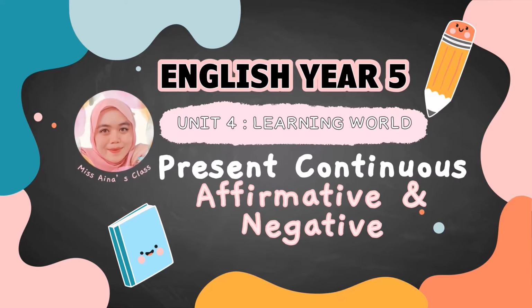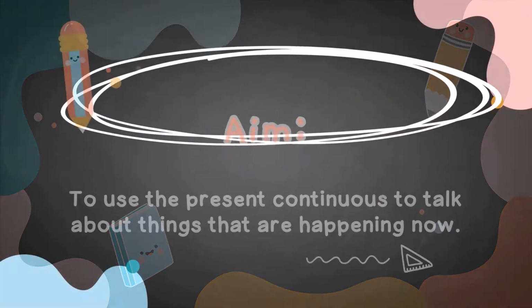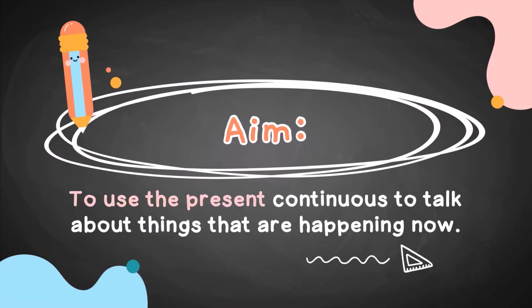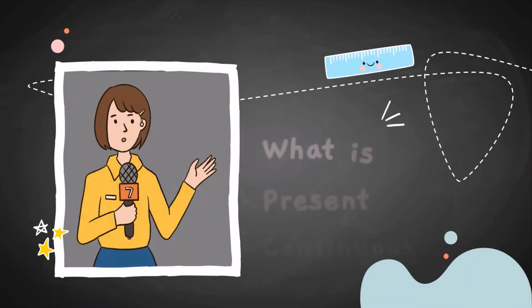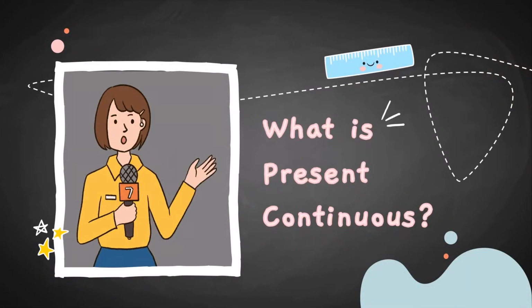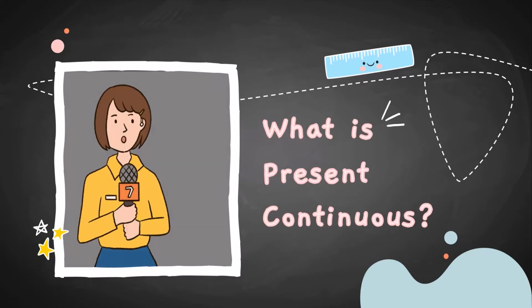So, let's start. The aim of our lesson today is to use the present continuous to talk about things that are happening now. So, in order for us to talk about things that are happening now, let us see what is actually present continuous.